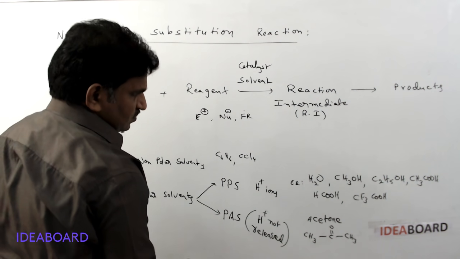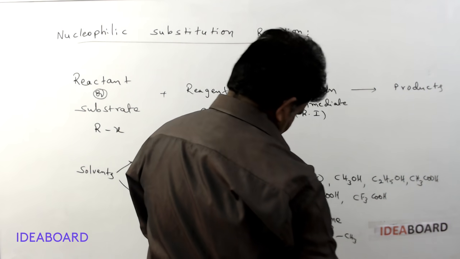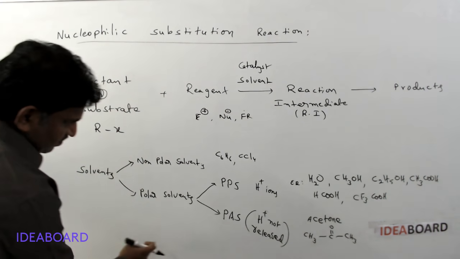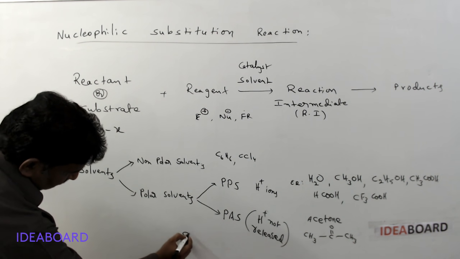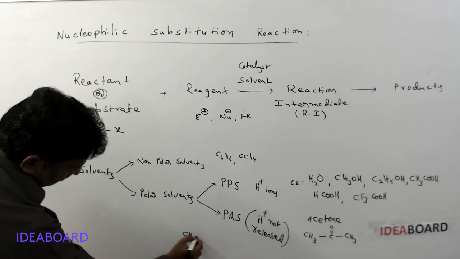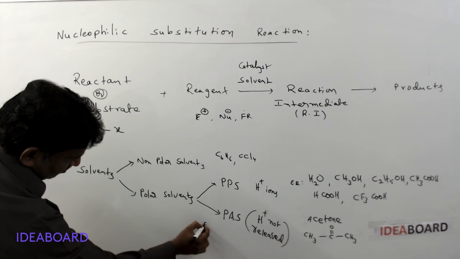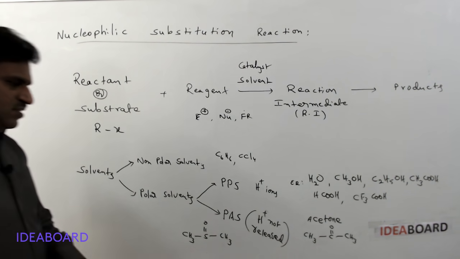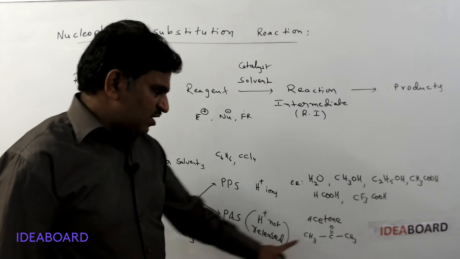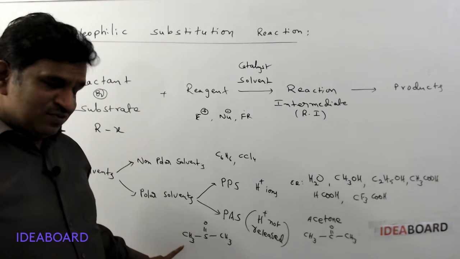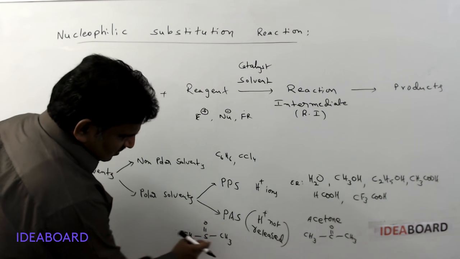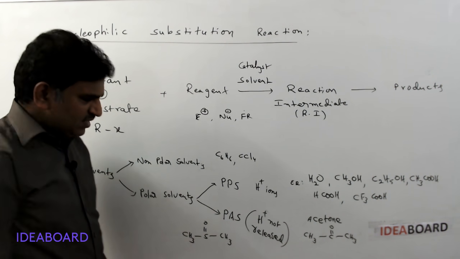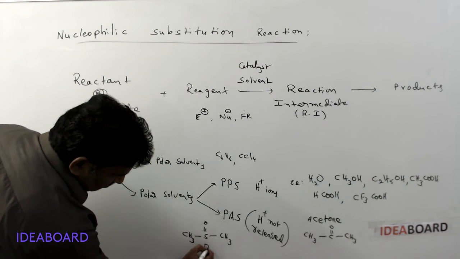Similarly, in the place of acetone's carbon, if you take sulfur, I'm writing here, please see. If you take CH3, sulfur double bond O, and CH3, then this is called dimethyl sulfoxide. DMSO is the short form.